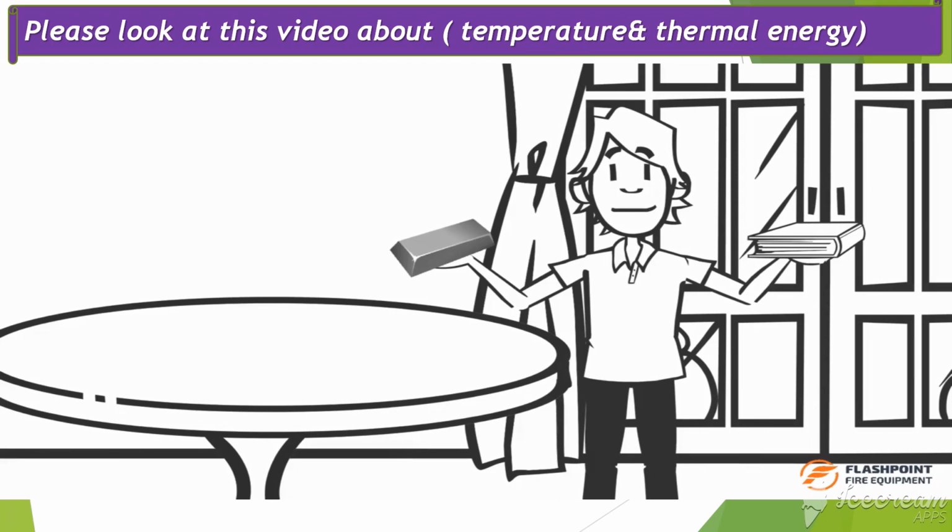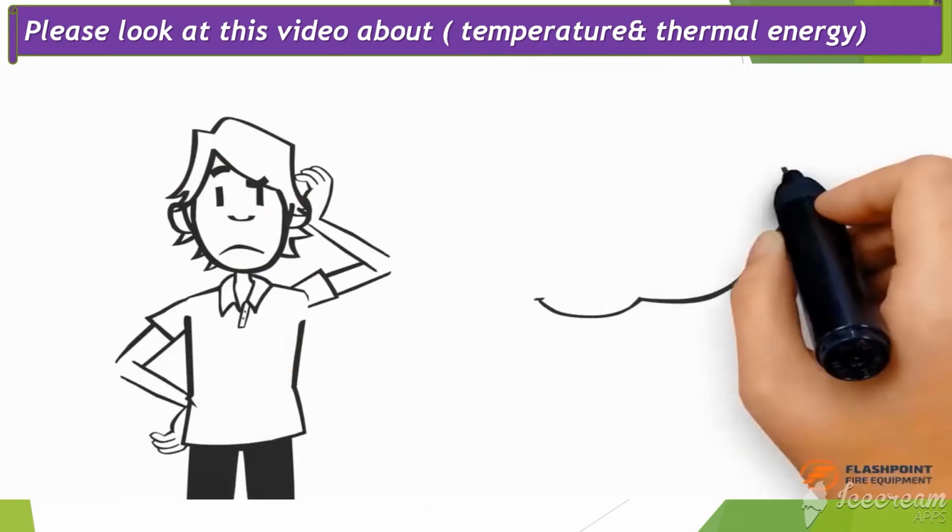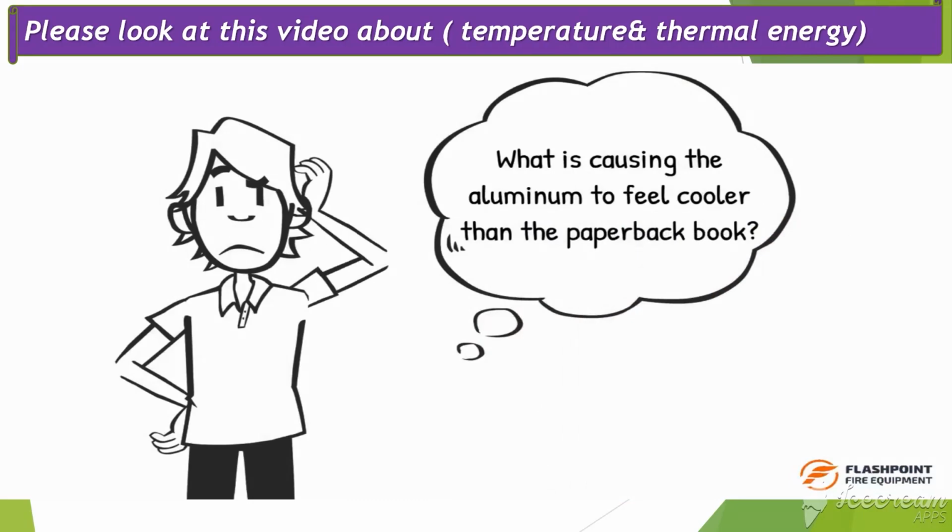Imagine holding the paperback book in one hand and the aluminum block in the other hand. Which one is cooler? Initially, you would most likely believe that the aluminum block is cooler than the paperback book, as it feels colder to touch. However, both of these materials are the same temperature, as verified by the thermometer. Then, what is causing the aluminum to feel cooler than the paperback book?